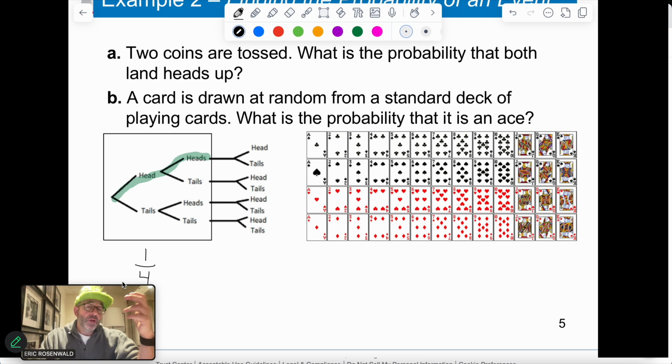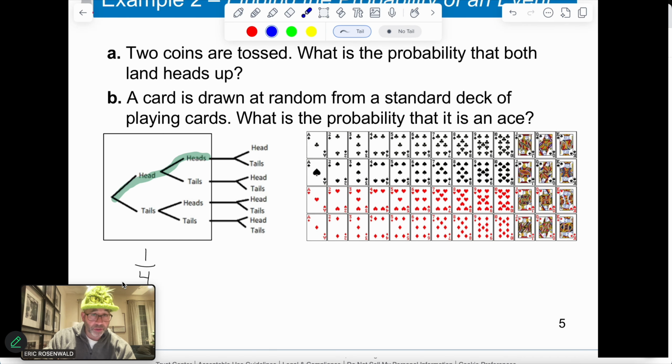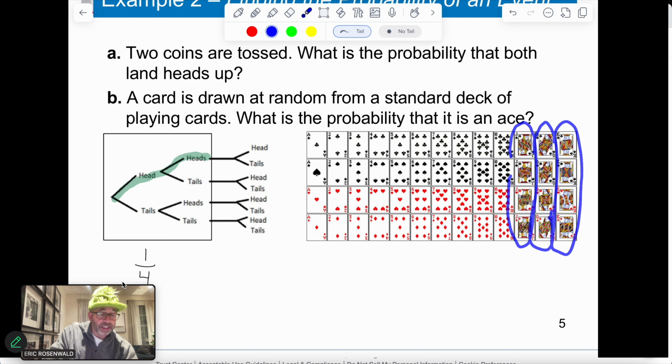Okay. For part B, a card is drawn at random. Now, I put a deck of cards in here because I'm fairly confident not everybody has ever seen a deck of cards. People don't play like they used to. But when you look at a deck of cards, there's 52 cards total. There are 4 of any kind of card. So in this case, there's 4 aces. There's 4 2s, 3s, 4, 5, 6, 7, 8, 9, 10. 4 of every card. These cards right here are known as jacks. These are known as queens. And these are known as kings.